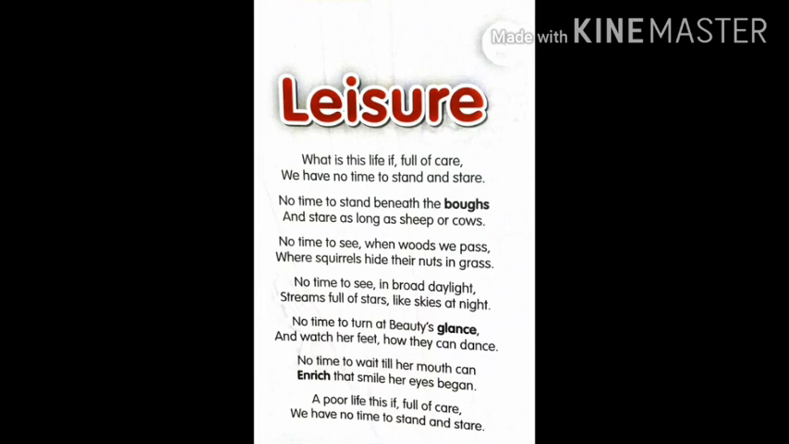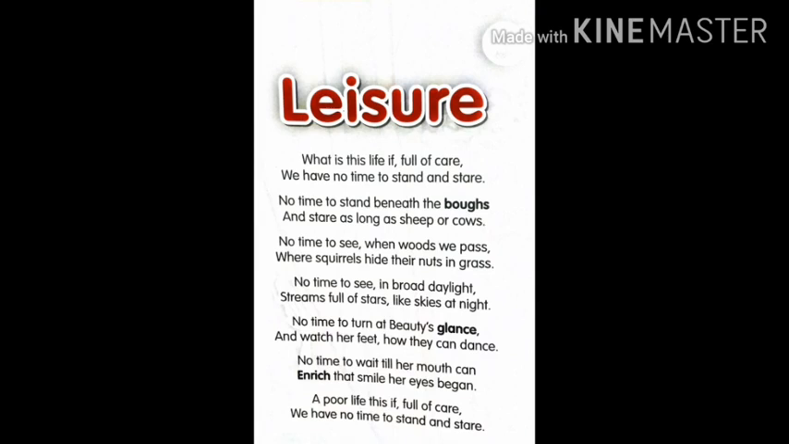So, coming to the first two stanzas, what is this life if full of care? If there is full of care, it means every time someone is caring, someone takes more care of our life. So why are they caring that much? We have no time to stand and stare. Even to stand in a place and look at something, we are not getting some free time, the leisure time, to stand at one place and stay.